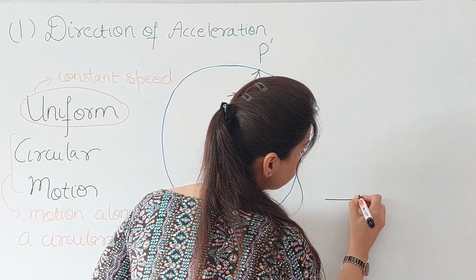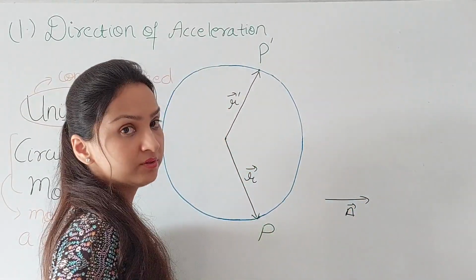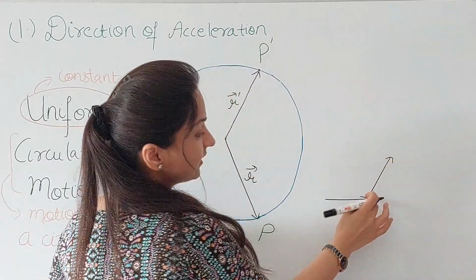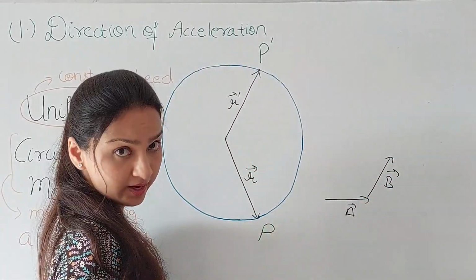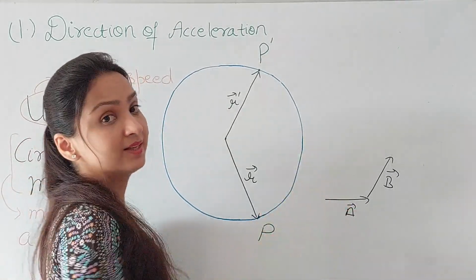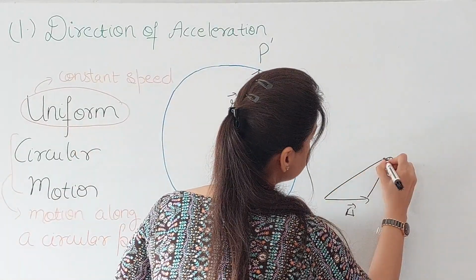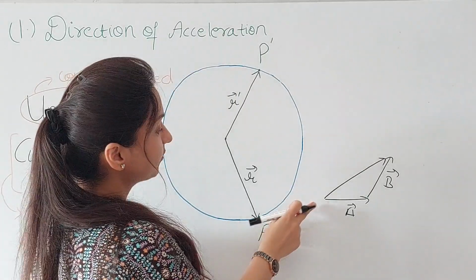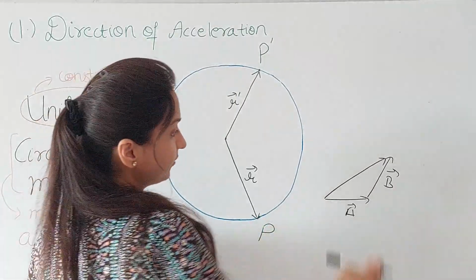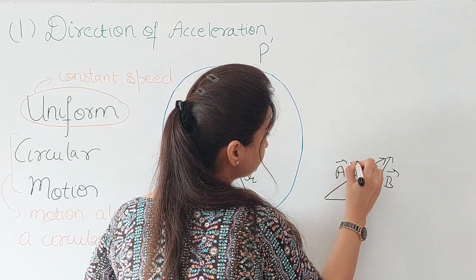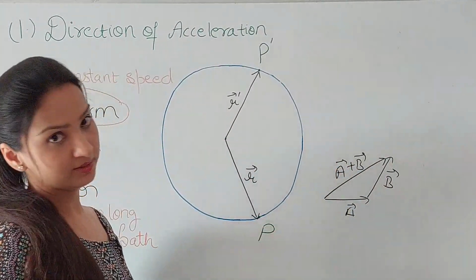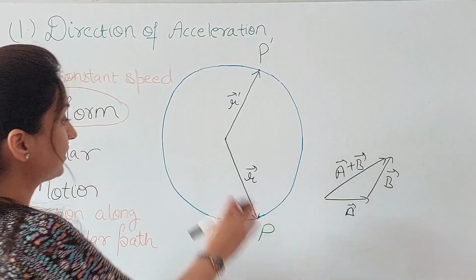If you draw a vector A and the other vector such that the tail of the vector B coincides with the head of the vector A, the addition of A and B is like, we draw a resultant like this, which is coinciding with the tail of A and with the head of B. So this is A plus B. This is triangle law of addition. So if this is clear, let me come over here.